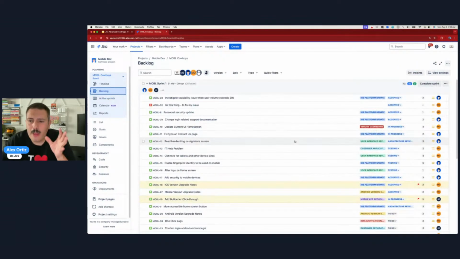You're also probably very familiar with your backlog. Again, if you've been using Jira for some time, you should be very intimate with your backlog and your active sprint, because they're like the two biggest things we use in Jira, right?